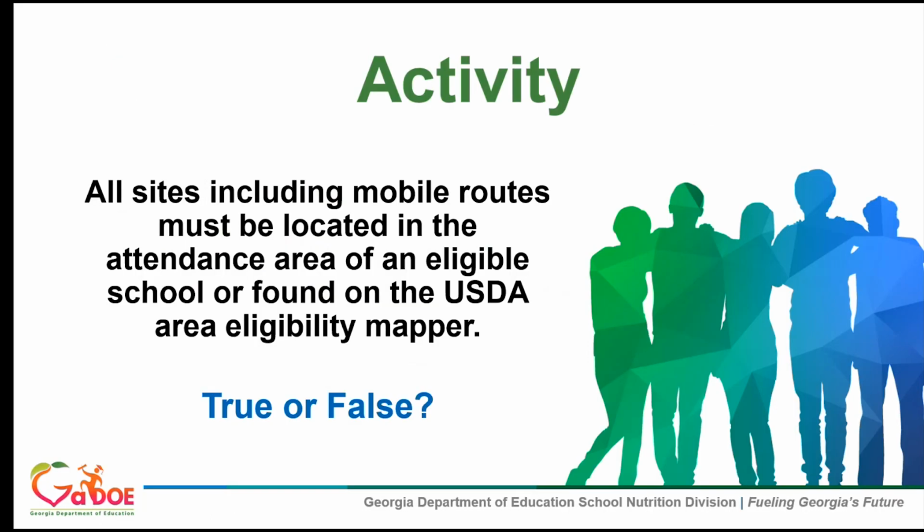And then the last one before we pause for questions is using your reaction button. So thumbs up for true and a surprise face for false. All sites, including the stops on a mobile route, must be located in the attendance area of an eligible school or found on the USDA area eligibility mapper. Wonderful. I see so many thumbs ups, and that is exactly correct. All of those sites must be area eligible for them to participate. Great job. So at this point, we will pause for questions.